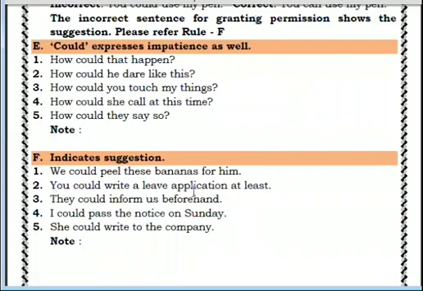Similarly, others are there. You could write a leave application at least. Suppose a person did not come, next day he is telling excuses. So you can speak this sentence. It's a suggestion. They could inform us beforehand. I could pass the notice on Sunday. And she could write to the company. Whatever example is there, you can suggest with the help of could.